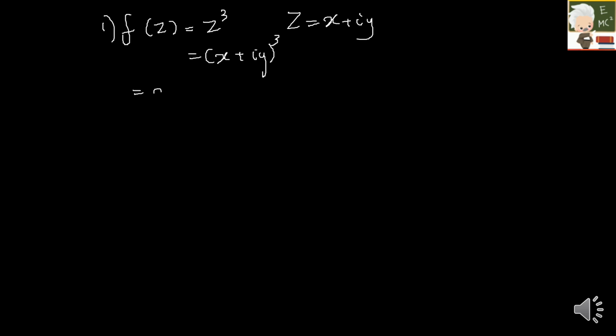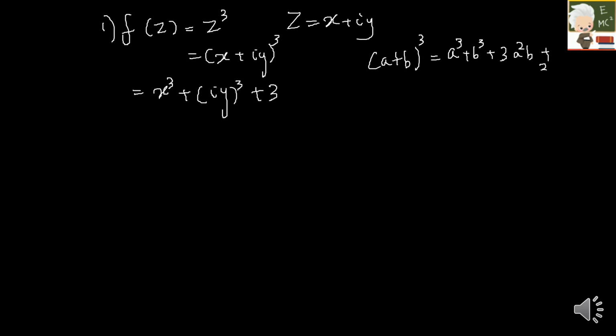Which will be x cube plus (iy) the whole cube plus 3a square b. You must know the algebraic identity, (a plus b) the whole cube. Let me write it here. So (a plus b) the whole cube is equal to a cube plus b cube plus 3a square b plus 3ab square. So 3a square b here is 3x square into iy, plus 3 into a into (iy) the whole square, so b square.